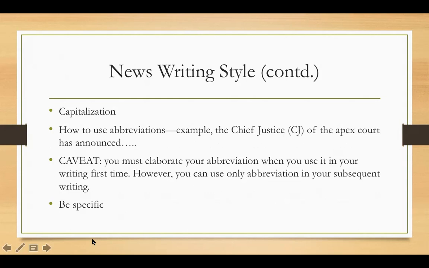It is actually an allusion. You are alluding to the idea that in your subsequent writing you may use only the abbreviation CJ. All right, but don't worry if you are confused here. By the end of these slides, I'll show you a news story in dawn.com, and that will further elaborate on this point. So the fourth and last bullet on this screen is about being specific.